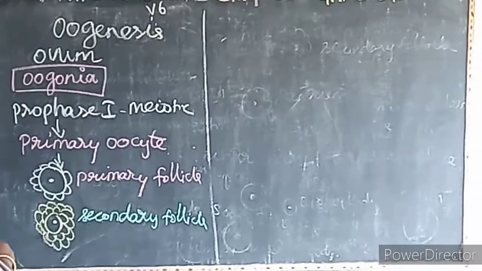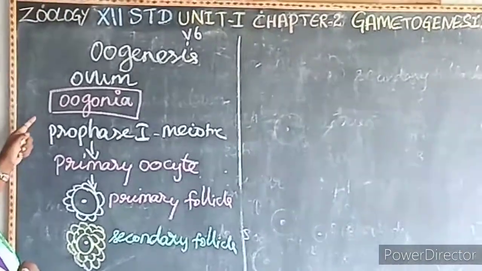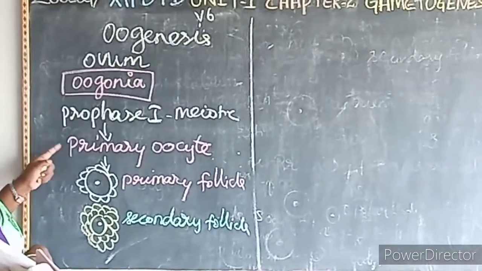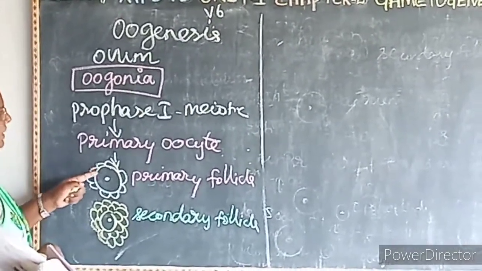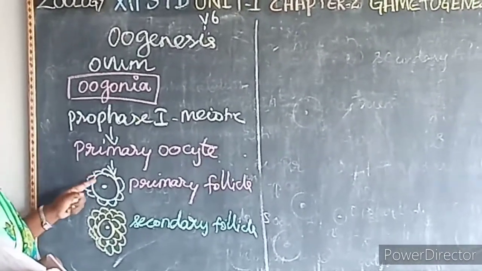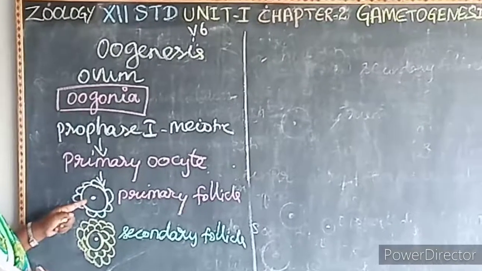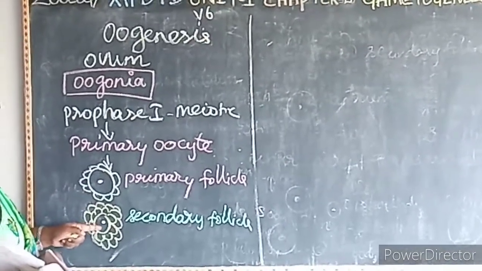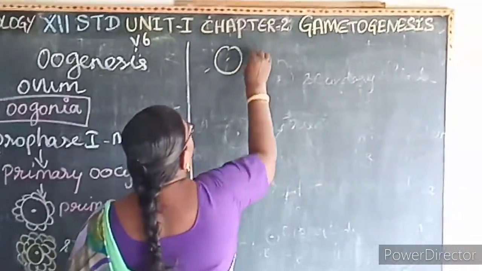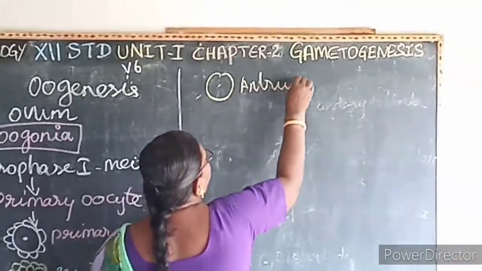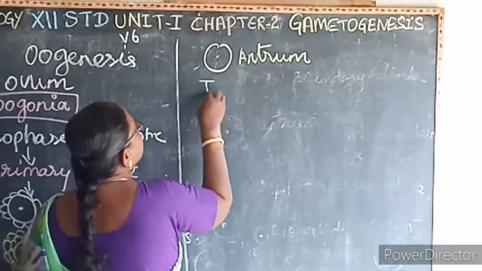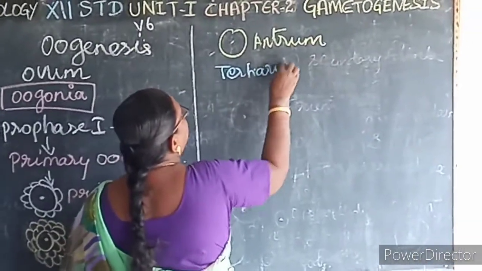So this oogonia undergoes prophase 1 of meiotic division to form a primary oocyte. If the primary oocyte is covered by a single layer of cells, then it is known as what? Primary follicle. If it is covered by many layers of cells, then it is known as what? Secondary follicle. Then the fluid filled space, that is known as what? Antrum, develops within the follicle and forms a tertiary follicle.